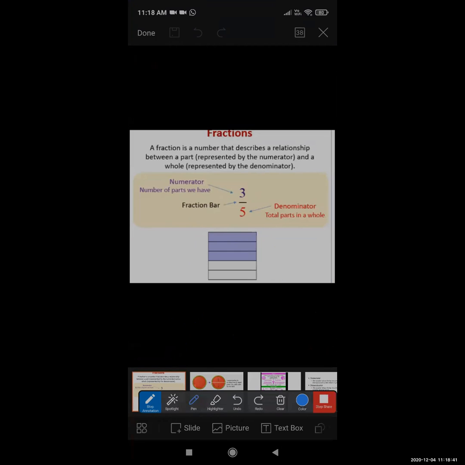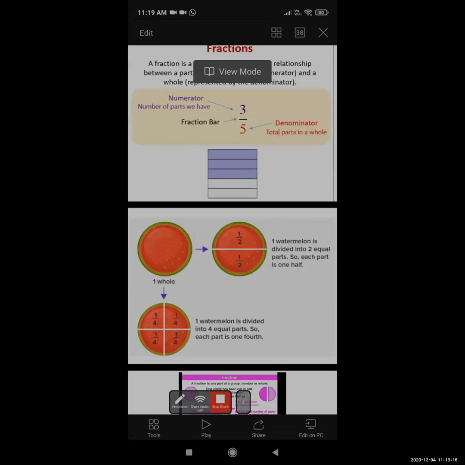Okay. Now, here how many equal parts are given to you? Tell me. Yes, I want the answer in the chat box. In total, how many small boxes are given to you? 5, right? 1, 2, 3, 4, 5. From these 5, how many are colored? 3 are colored. So 3 is the numerator and 5 is the denominator. Clear, everyone?